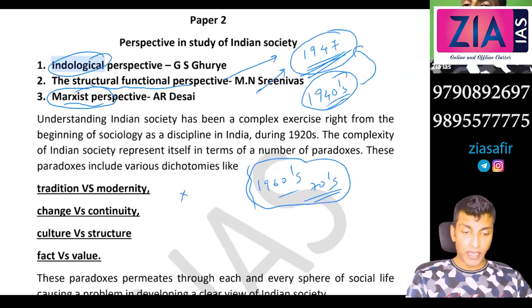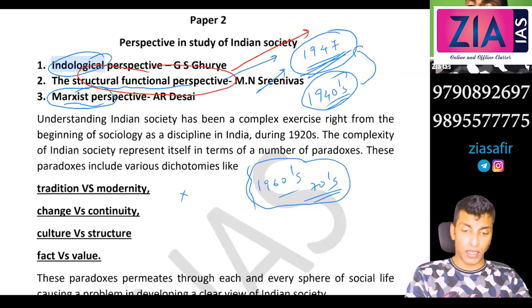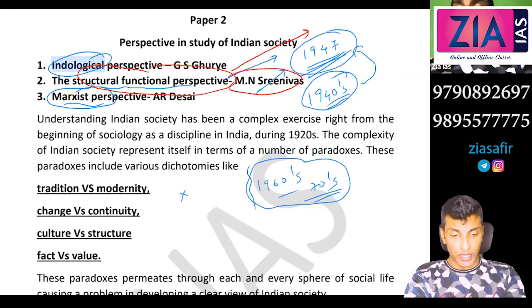So immediately after independence, which one is dominant? The functional perspective is dominant, because we need to see everything in functional terms. We don't want to critically analyze the newly formed welfare state. So the structural functional approach was more preferable, and they went for field work etc. We will discuss M.N. Srinivas in detail. So there you will see that.